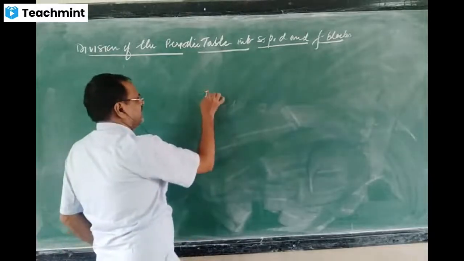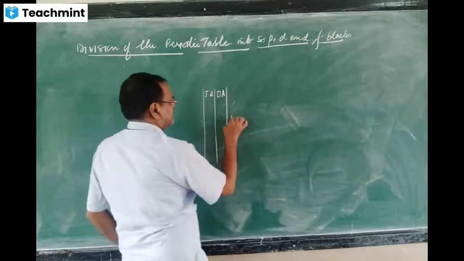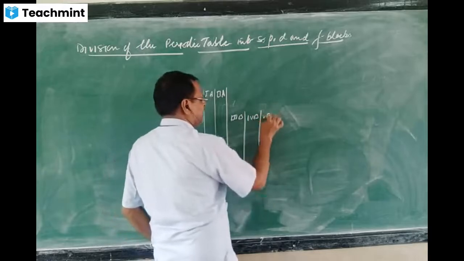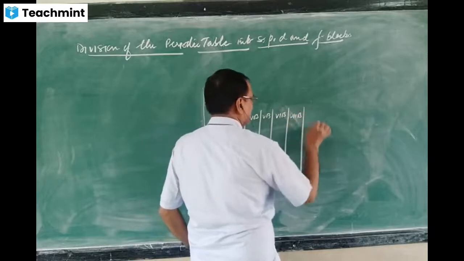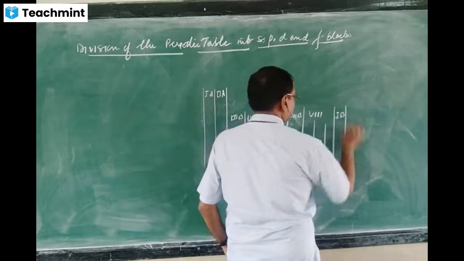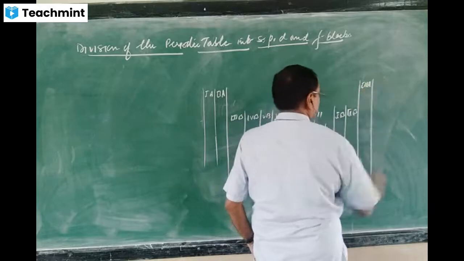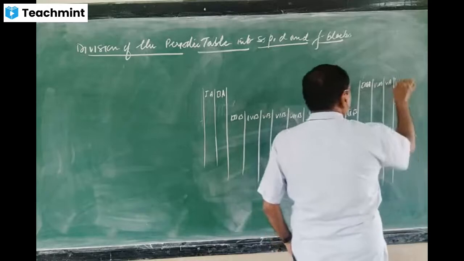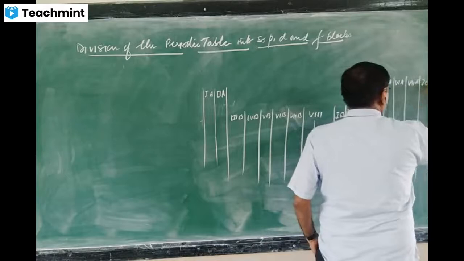If you remember that day: first A, second A, third B, fourth B, fifth B, sixth B, 7B, eighth, then first B, second B, then third A, fourth A, 5A, 6A, 7A and 0.